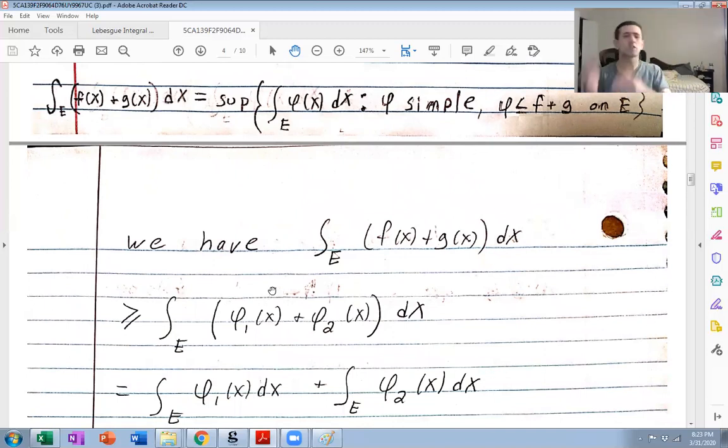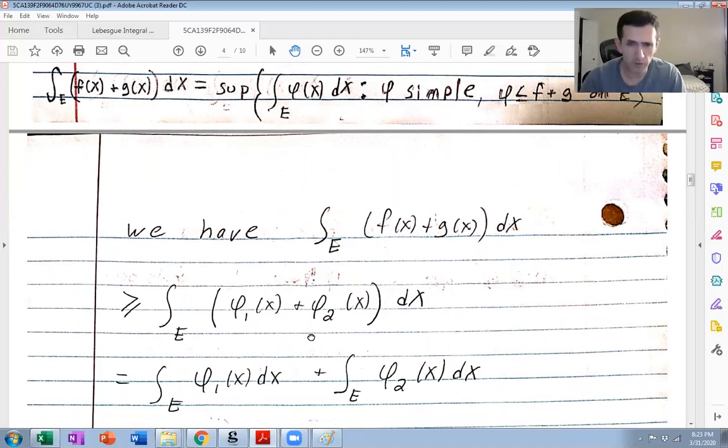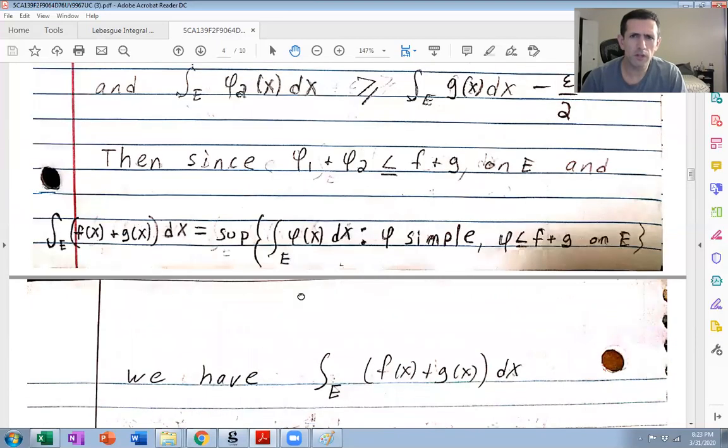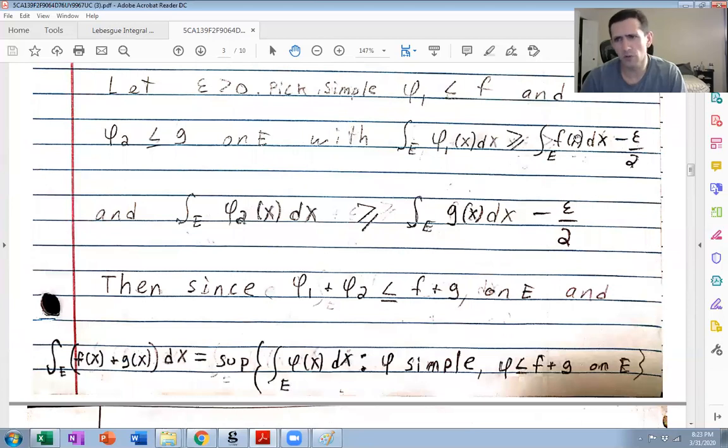The integral of a sum is the sum of their integrals for simple functions. So this is going to be equal to the sum of these integrals. But this integral here is bigger or equal to the integral of f minus epsilon over 2. This integral here is bigger or equal to the integral of g minus epsilon over 2.